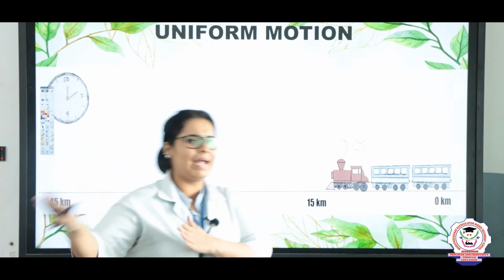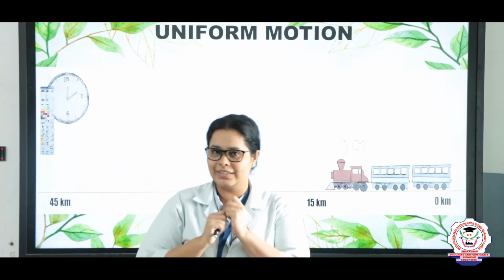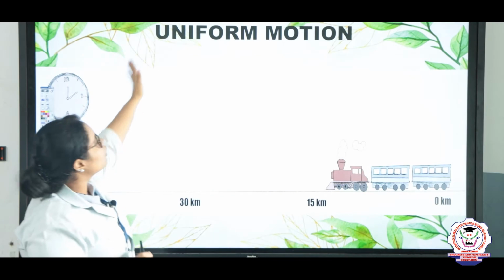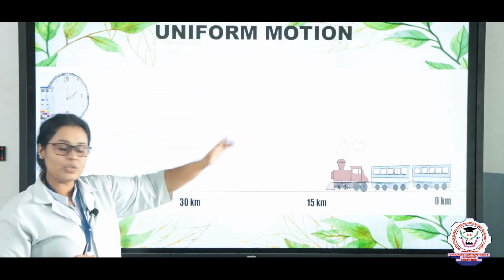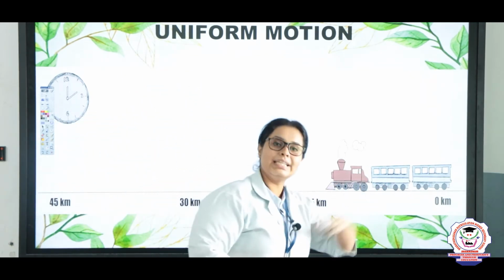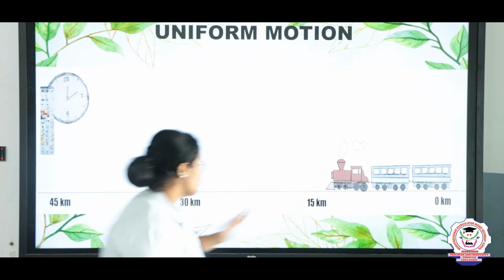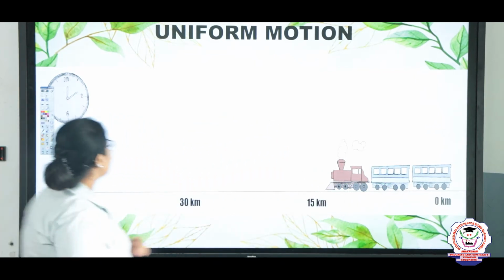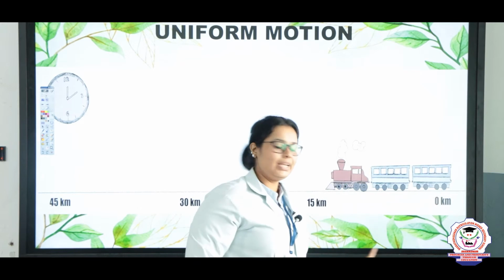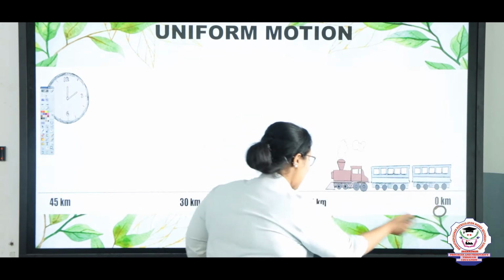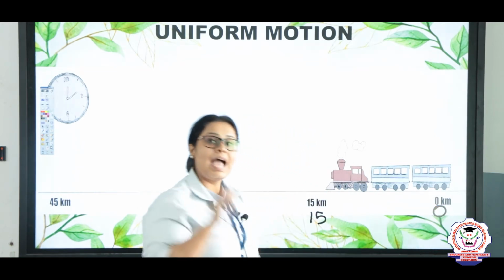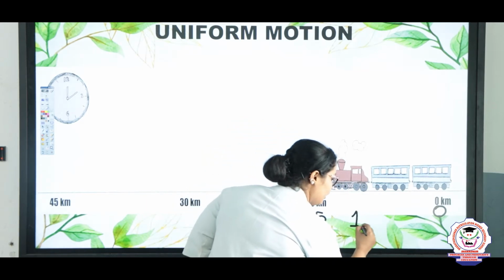We have talked about the bad things, so now let's talk about the good things. Here you can see uniform motion, when this train is traveling from one position to another. When the train is at 0 kilometers and reaches 15 kilometers, the time is 1 hour.